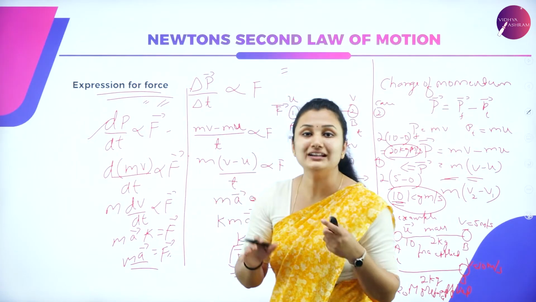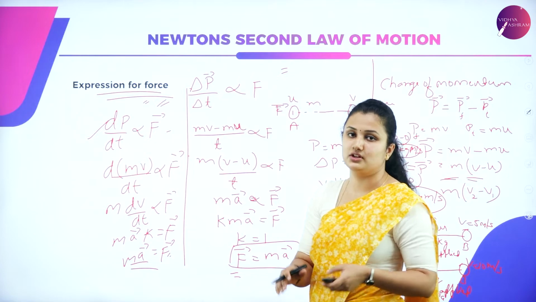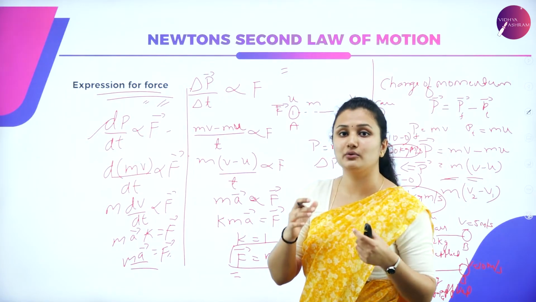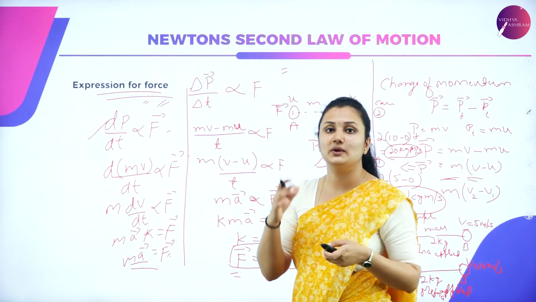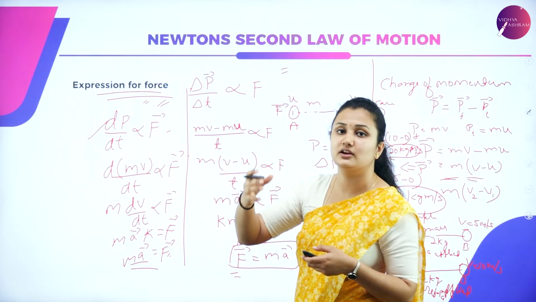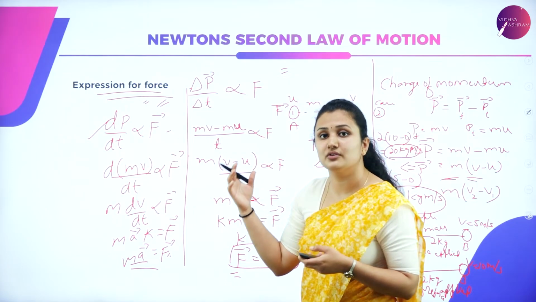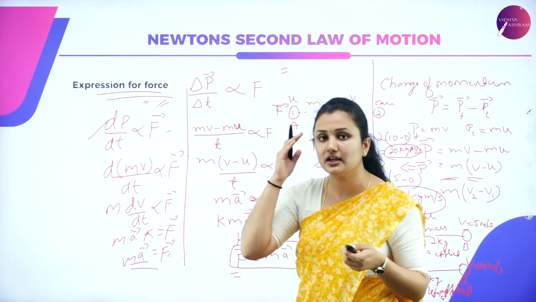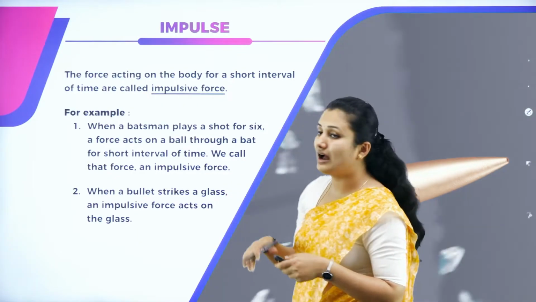So this is all about Newton's second law of motion, which is very important, which gives the relation between A, M and F. Using this, we can calculate force acting on an object, which is very important for numericals. F is equal to ma. Keep in your mind. So next, you have impulse.